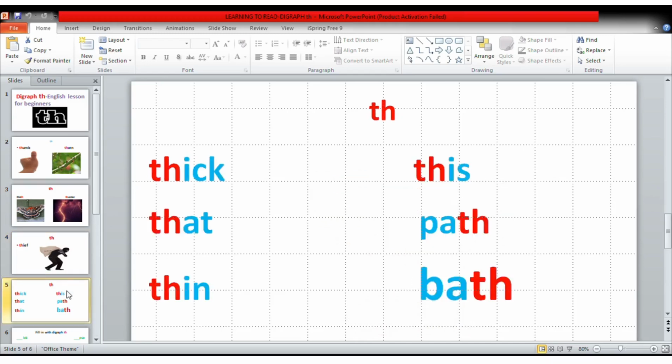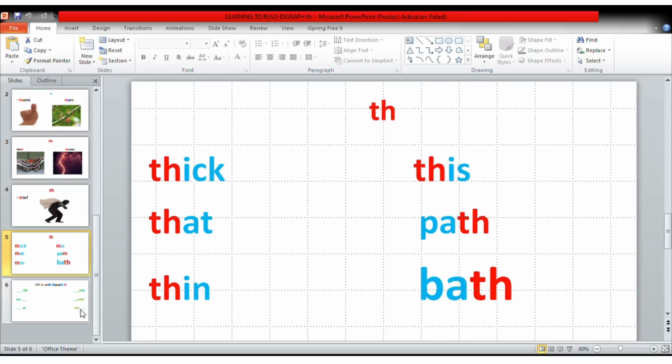We continue learning more about digraph th, where we are going to read these words out. Th-ick, thick. Th-at, that. Th-in, thin. Th-is, this. Th, path. Th, bath.